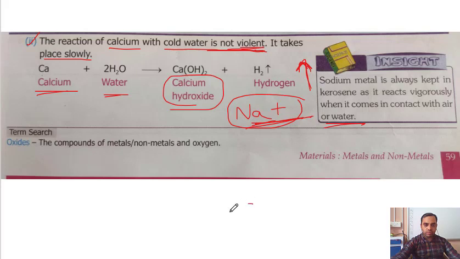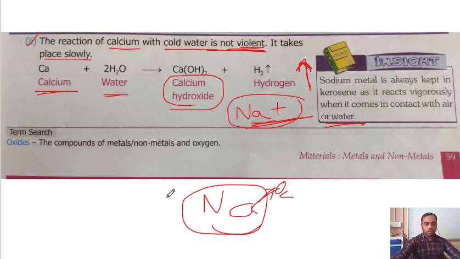If we keep sodium in the open atmosphere, the atmosphere contains air, it contains oxygen as well, so it will react with oxygen. It also contains water vapor. So sodium will react with water vapor, and it is a very vigorous reaction. So that is why, to prevent this, sodium is generally kept under kerosene.